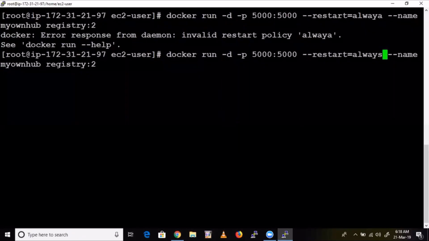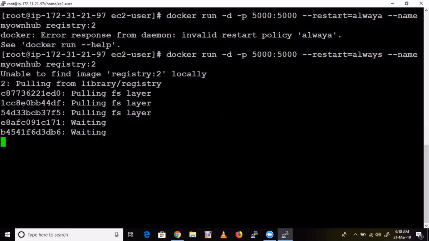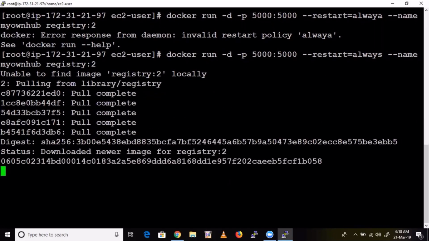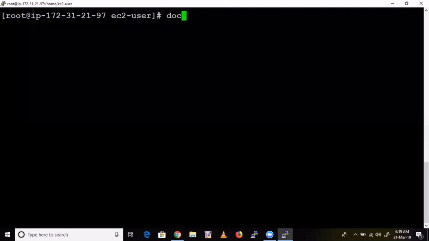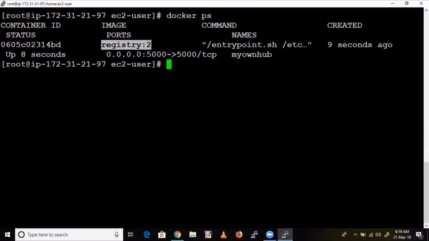Now press enter. Registry 2, we are pulling this image from Docker Hub. That's it, we have pulled the image and the container got created. How to see the container? docker ps. Here my registry container is running, and the port we have mapped is 5000 to 5000. The container name is my own hub.